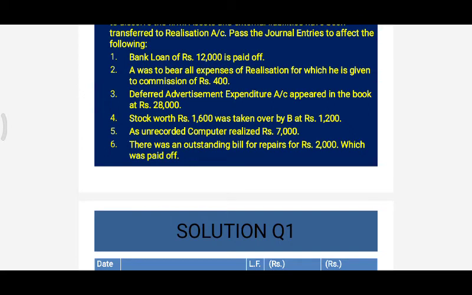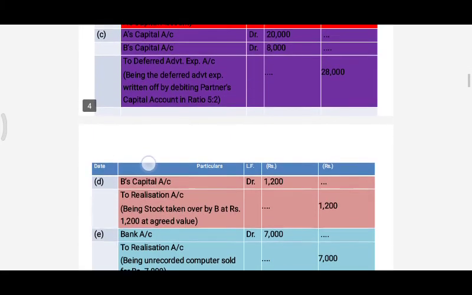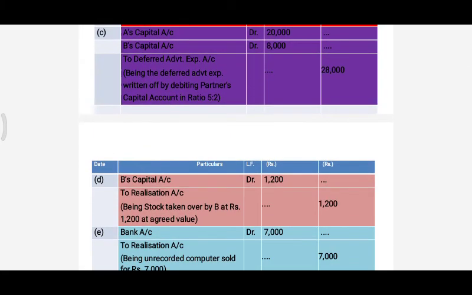So we will receive the cash. So we can do the entry either with cash or bank, and this entry has to be passed through realization account. So the entry will be cash or bank account debit to realization account, being unrecorded computer sold for rupees 7,000.